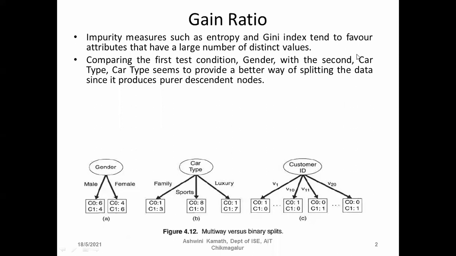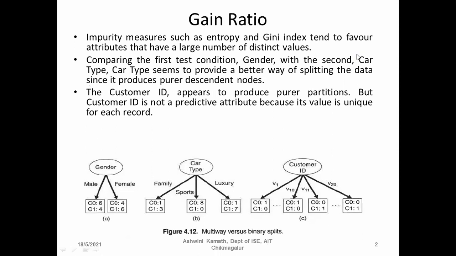So if car type is sports, the classification is C0. And for luxury, we have one C0 and 7 C1, so if the car type is luxury, the classification is C1 because the maximum belongs to C1.